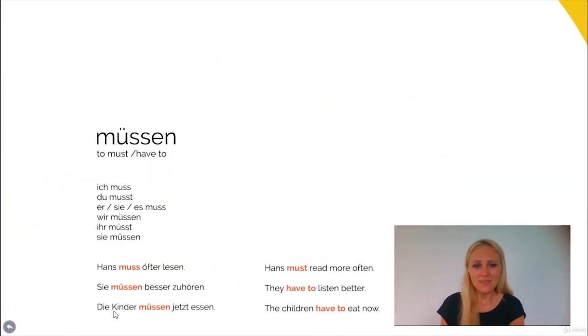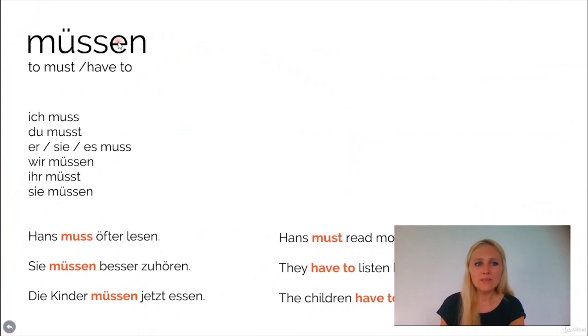Okay. The next slide is müssen. Müssen means must or have to. It's also irregular. So let's have a look at the conjugation. Ich muss, du musst, er, sie, es muss, wir müssen, ihr müsst und sie müssen.